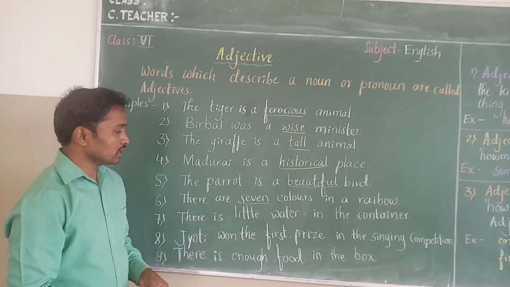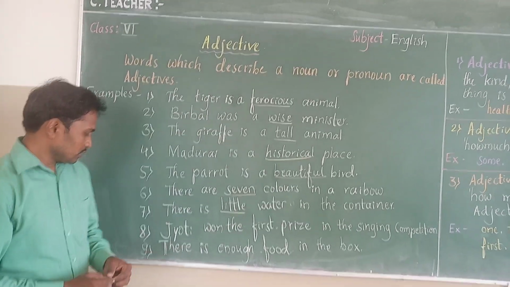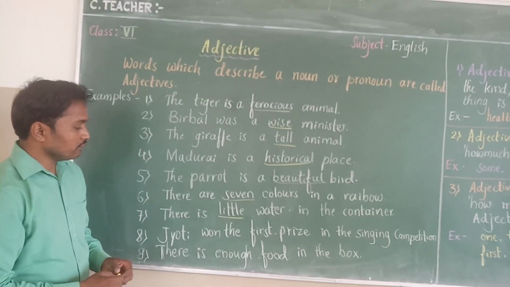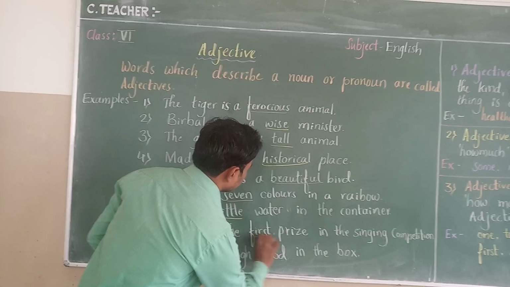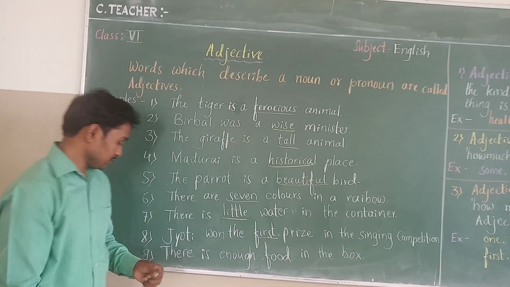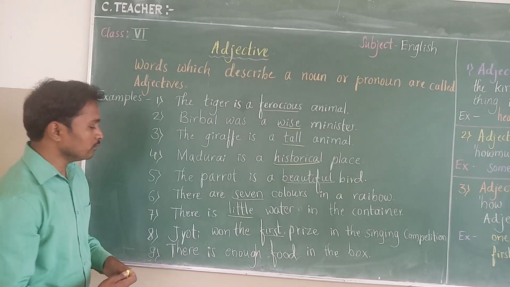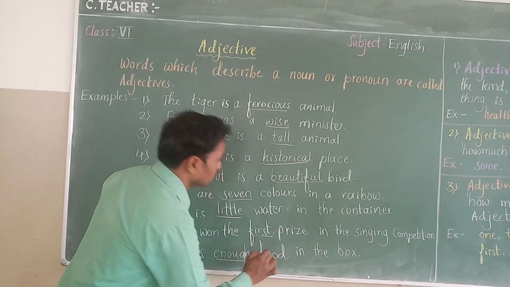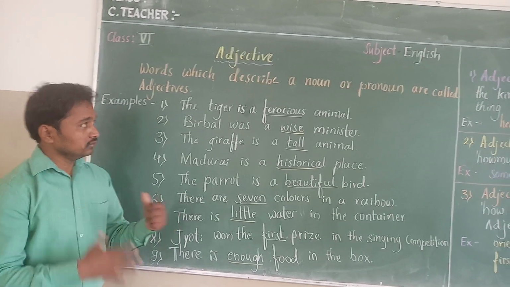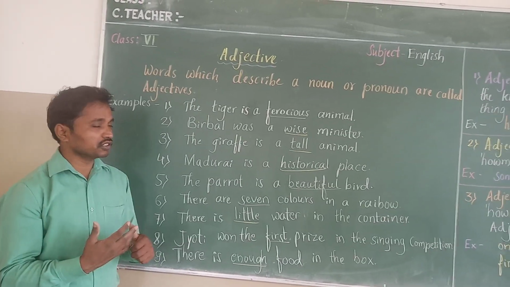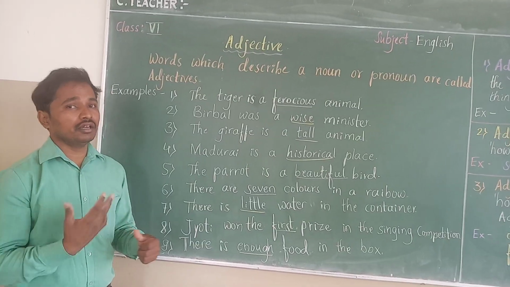There is little water in the container. Little is adjective. Next one, Jyoti won the first prize in the singing competition. First is describing prize. Last one, there is enough food in the box. Enough is describing the food. These are the adjectives. What is their function? They describe noun or pronoun.